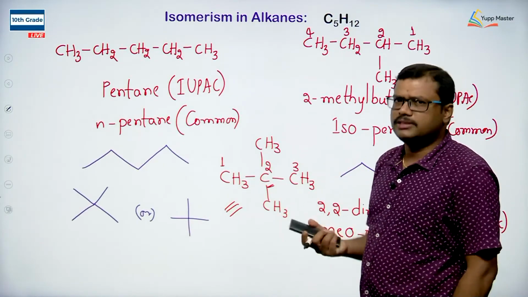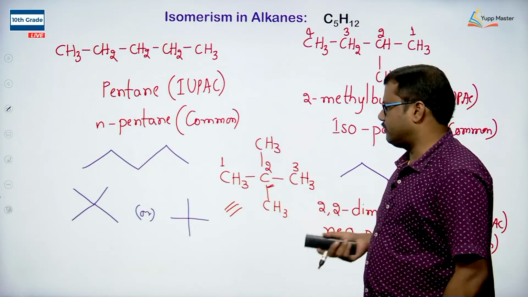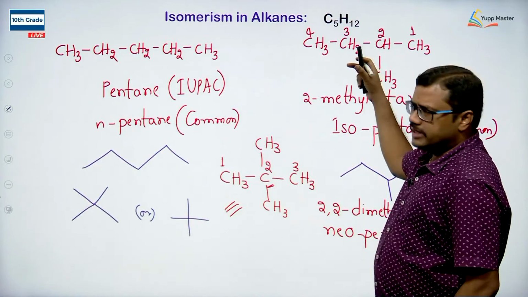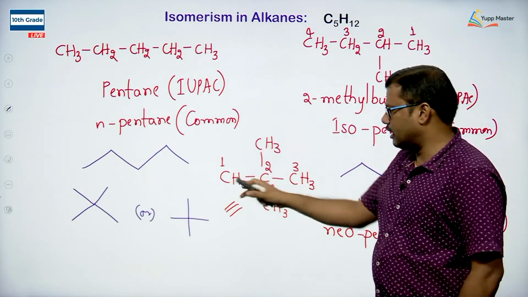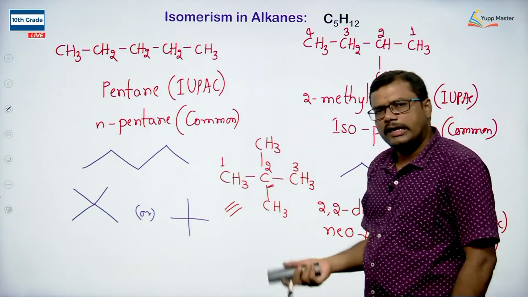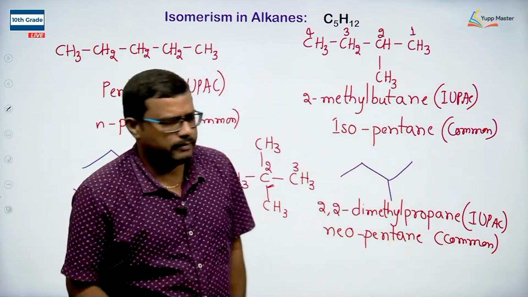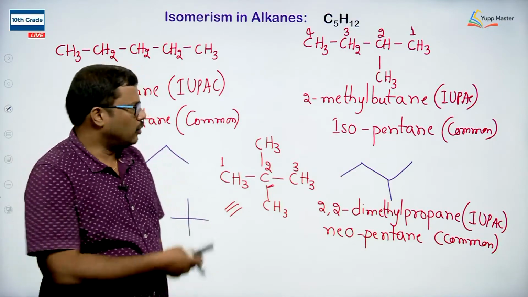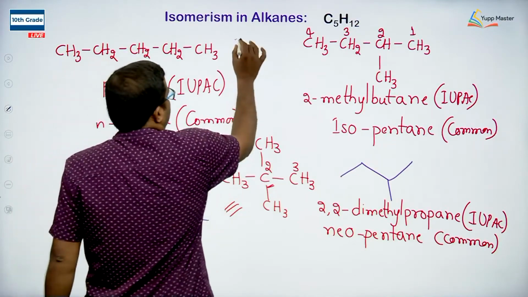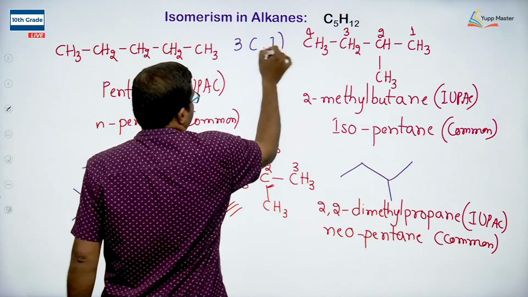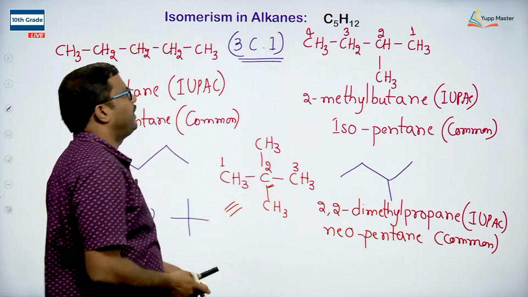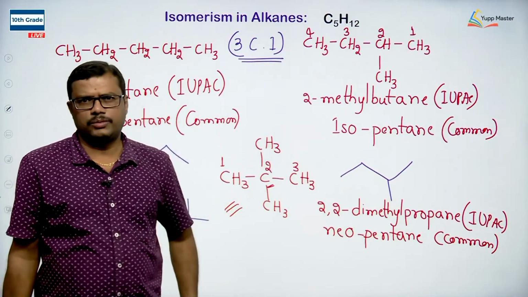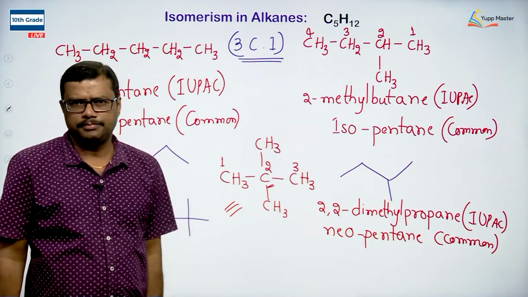Still, is there any possibility to arrange the 5 carbons in another way? No. We have arranged 5 carbons in a straight chain, 4 carbons in a straight chain with 1 substituent, 3 carbons in a straight chain with 2 substituents, and it is not possible to arrange by taking 2 carbons as the parent chain and arranging the others, okay. So, only 3 chain isomers are possible in the case of pentane, okay, right.